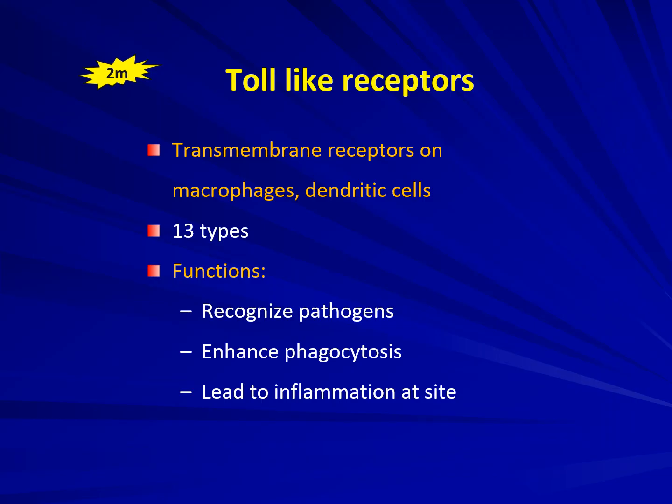What are toll-like receptors? These are transmembrane receptors on the macrophages and the dendritic cells. There are 13 types of toll-like receptors, and their functions in the human body are they recognize the pathogens, they enhance phagocytosis and lead to inflammation at the site.